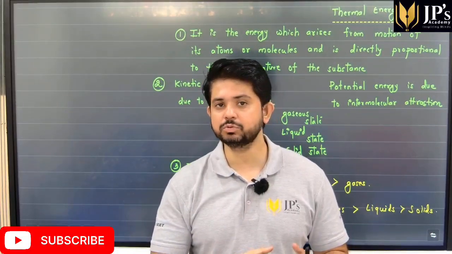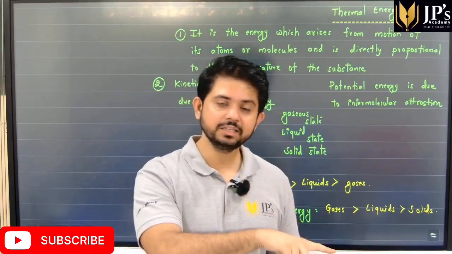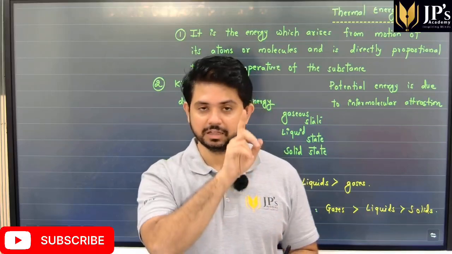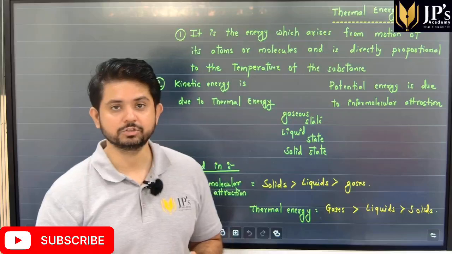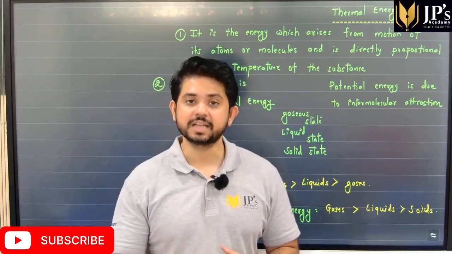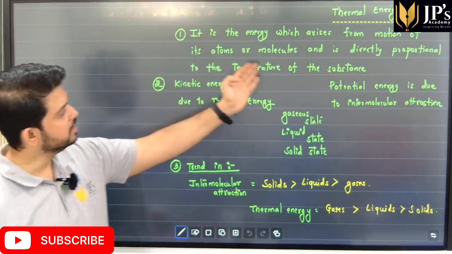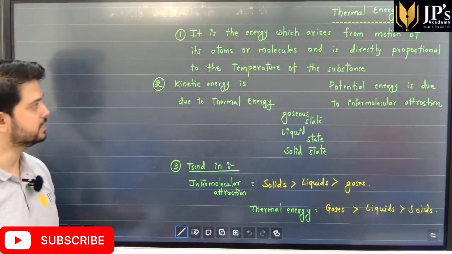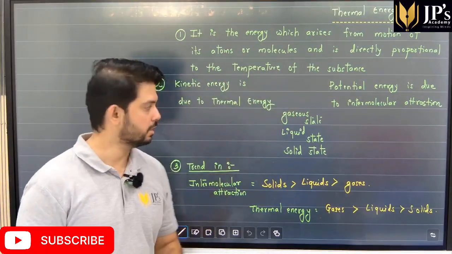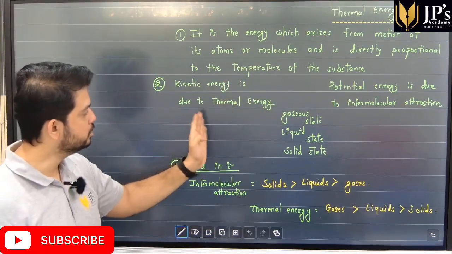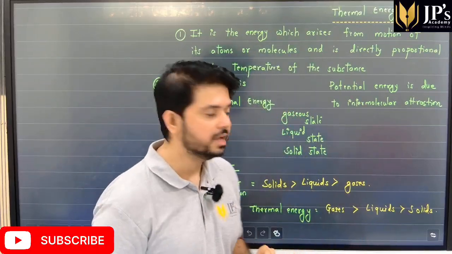And kinetic energy, students, is a function of temperature, a function of thermal energy. So the thermal energy is highest in the gaseous state, and it is the lowest in the solid state. So thermal energy also helps decide the physical state of matter. Thermal energy is the energy which arises from the motion of atoms or molecules, and it is directly proportional to the temperature of the substance. Kinetic energy is due to thermal energy, whereas potential energy is due to intermolecular attraction.